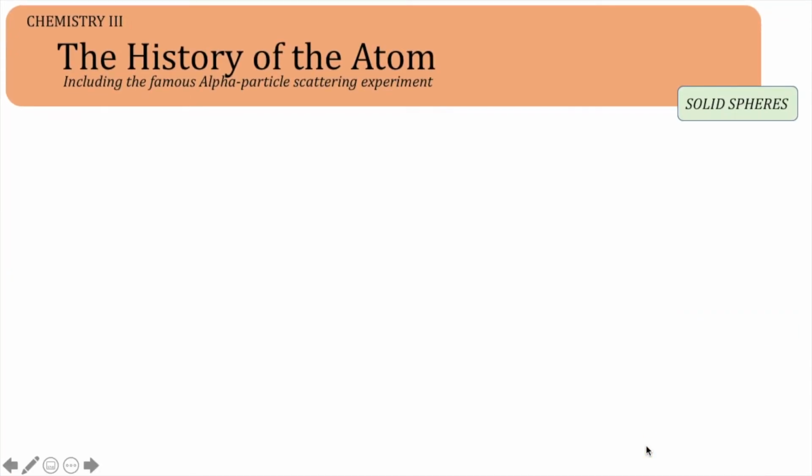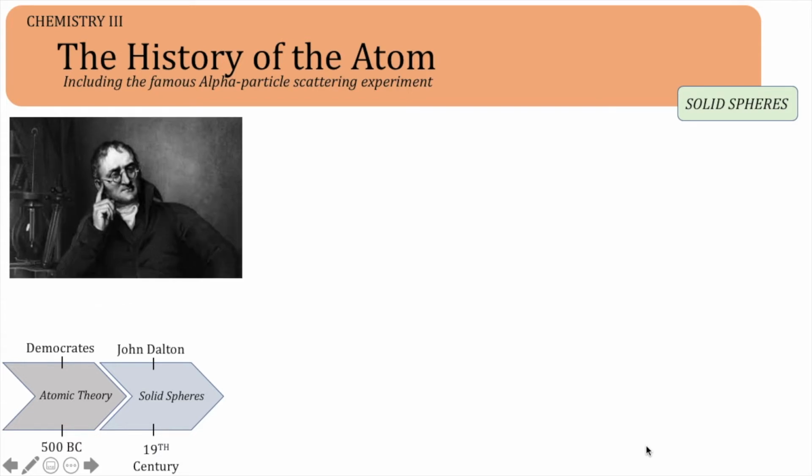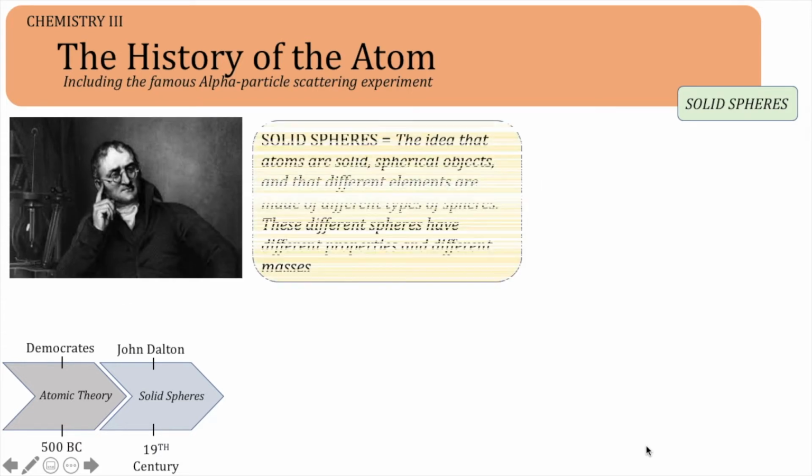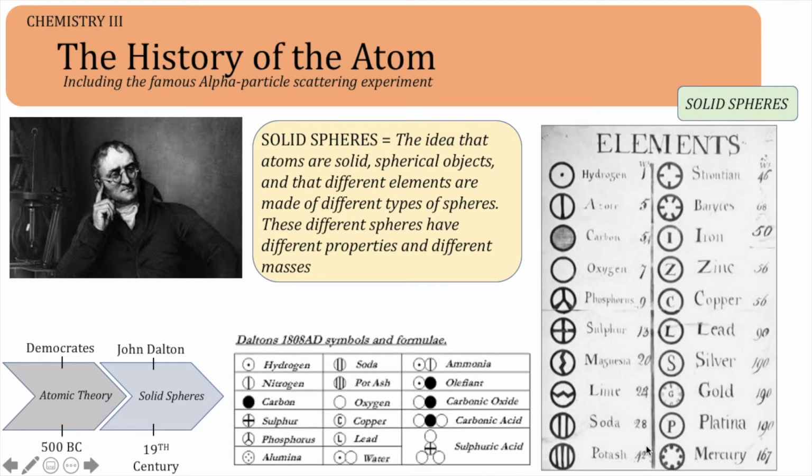Over 2,000 years later, a scientist by the name of John Dalton proposed that atoms are in fact solid spherical objects. He proposed that different elements are made of different types of spheres, and that these different spheres have different properties and different masses. You can see here some of his ideas of what atoms should look like.